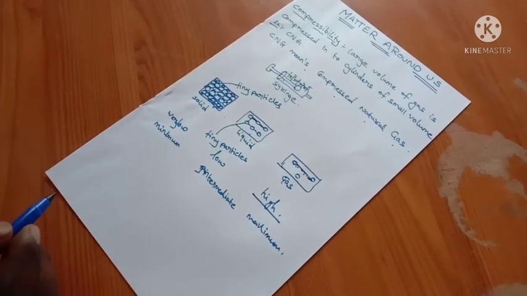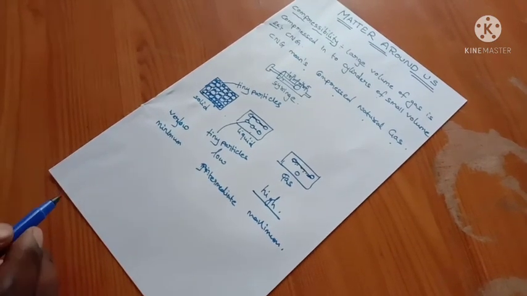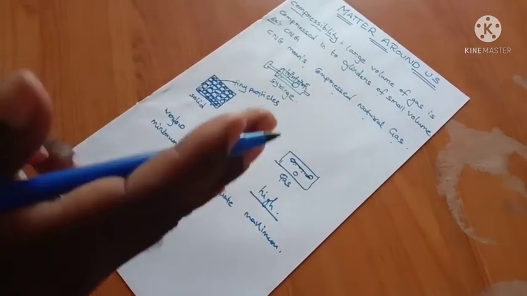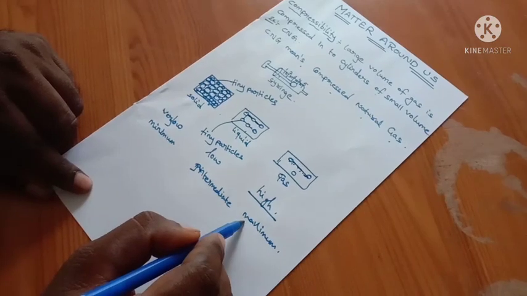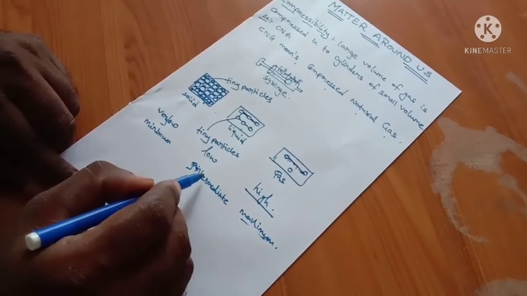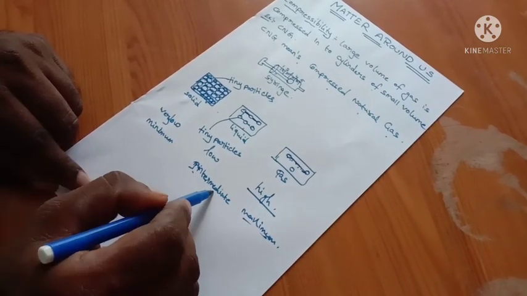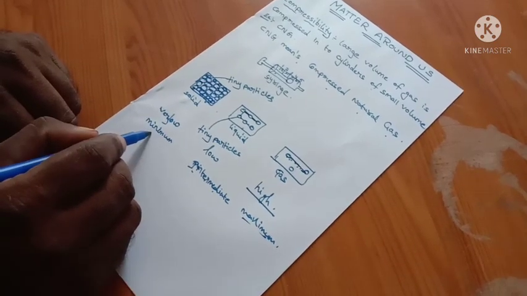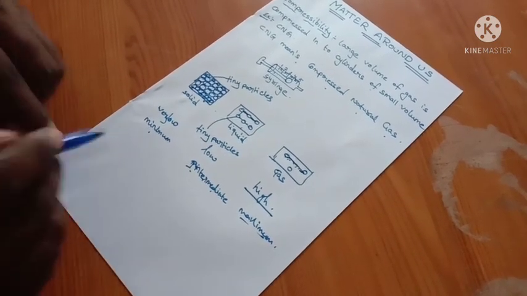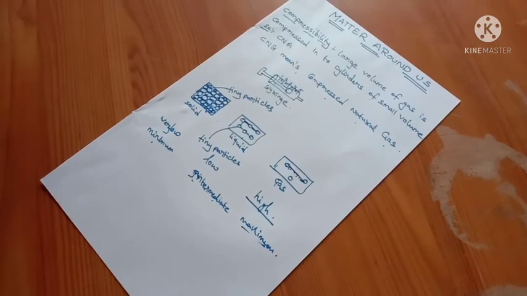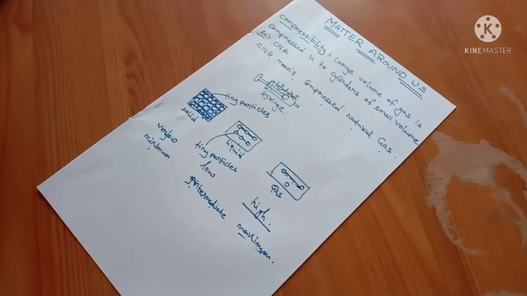If there is a gap, you can observe compressibility. Compressibility is maximum in the gaseous state. What about the liquid state? It is intermediate. What about solid? It is minimum.